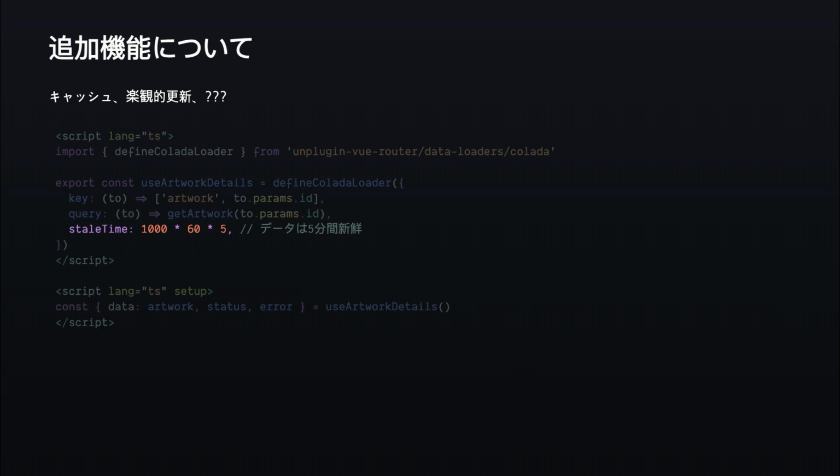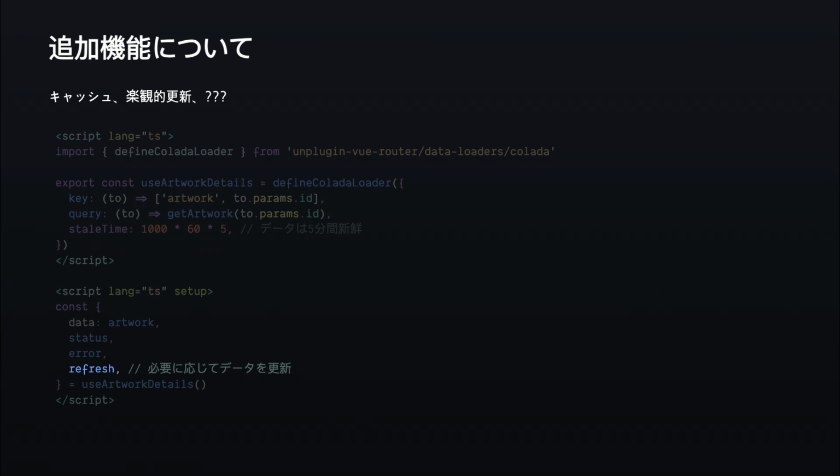I think I will have some time later to show you that demo. This feature is specific to Pinia Colada, okay? It doesn't appear in the baseline implementation, defineBasicLoader. And of course, we can also augment the composable. For example, Pinia Colada has a refresh function, which is different from reload. Refresh will only conditionally fetch the information, only if needed, based on the stale time.